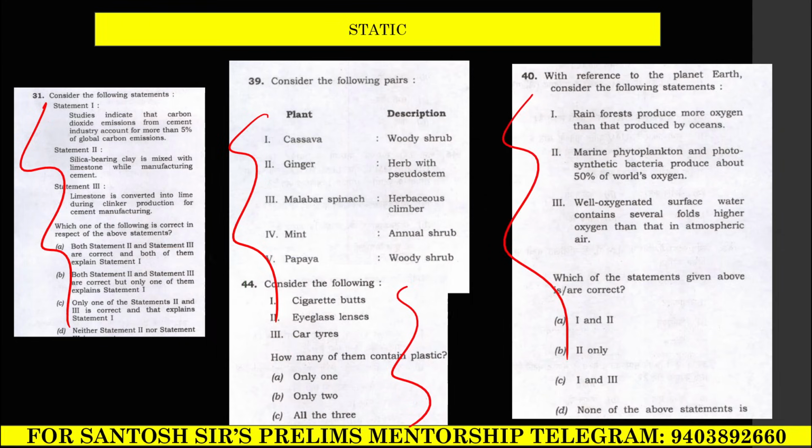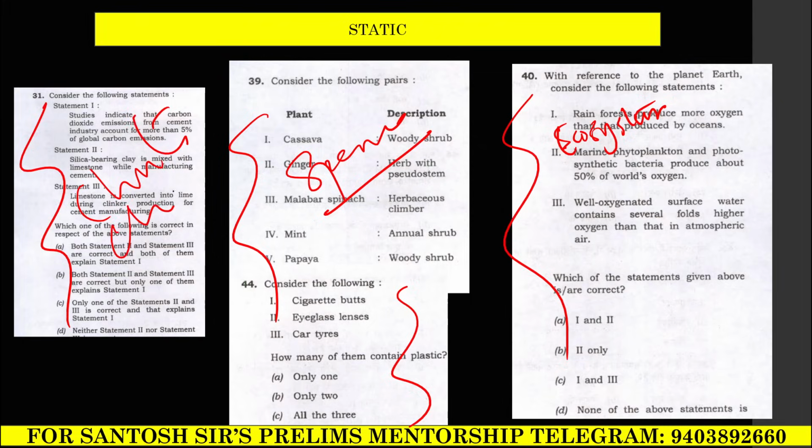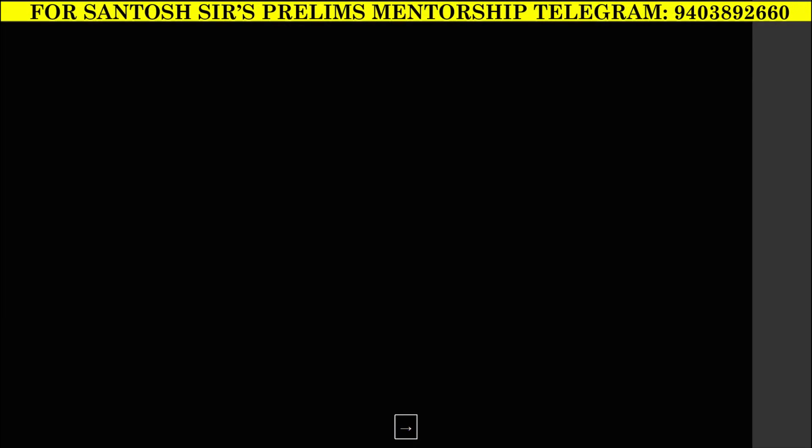So you can see here most of the static oriented questions are coming from the first section, ecosystem. You can see here species, and here you can see climate change. So guys, what do we need to do?